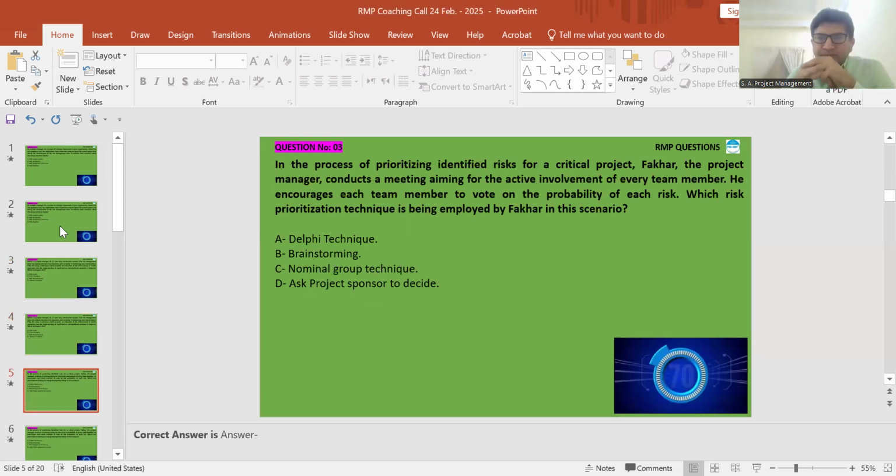In the process of prioritizing identified risks for a critical project, Fahar, the project manager, conducted a meeting aiming for the active involvement of every team member. He encourages each team member to vote on the probability of each risk. Which risk prioritization technique is being employed by Fahar in this scenario?